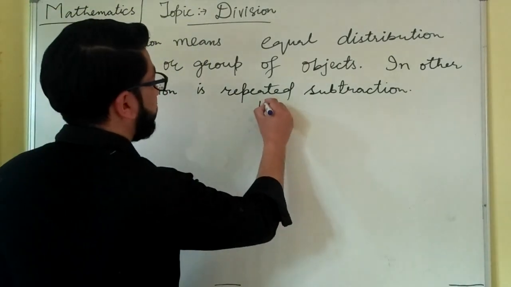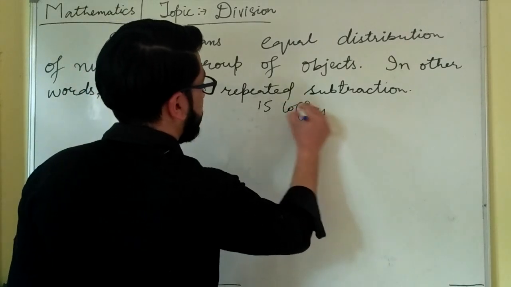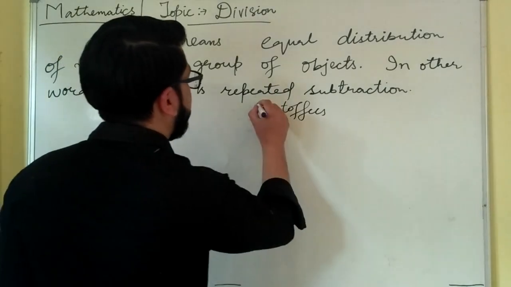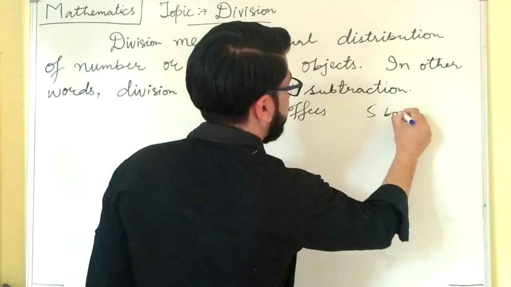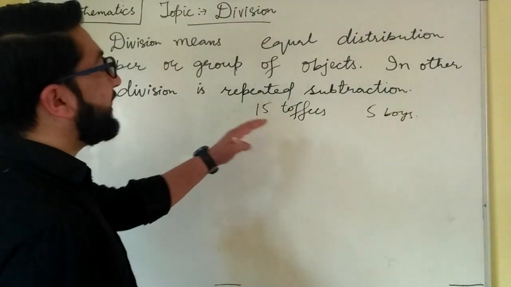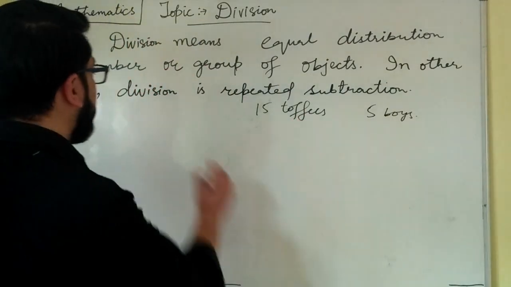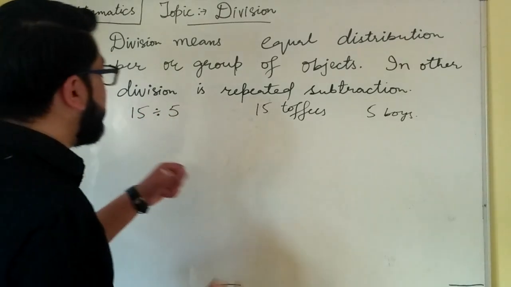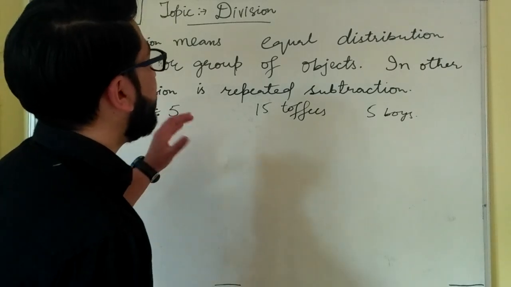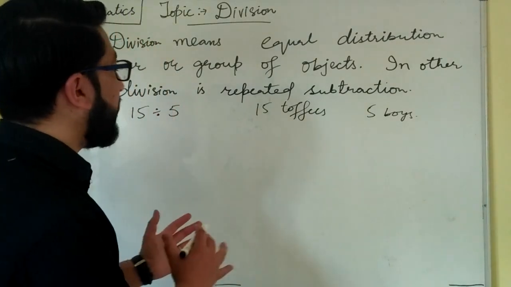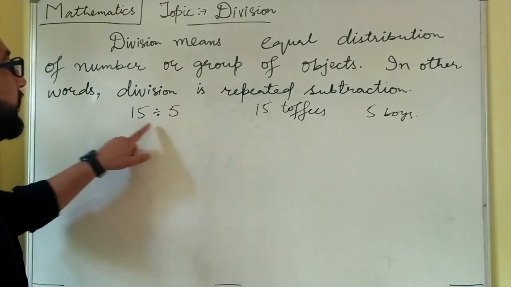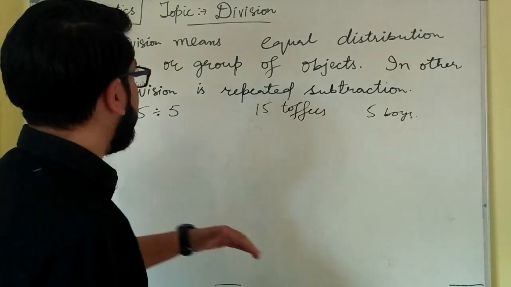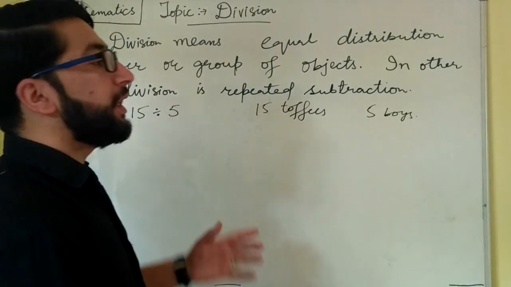Suppose I have got 15 toffees and I have to distribute these 15 toffees among, suppose, 5 boys. So here I have to divide 15 by 5. But here we don't know what the division is, so we will do the process of repeated subtraction. We have to subtract this 5 from this 15 again and again until we get a number at the end which is less than 5 or equal to 0.